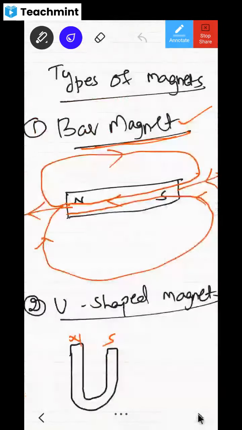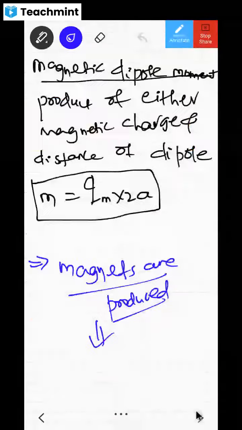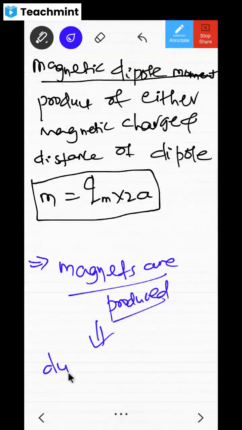So that's why we want to define the magnetic dipole moment in terms of current. Magnets are produced due to current only, no? Whatever movement of current is there, they are produced. So that's why we define magnetic dipole moment in a different way. How do we define it? Let us see that.